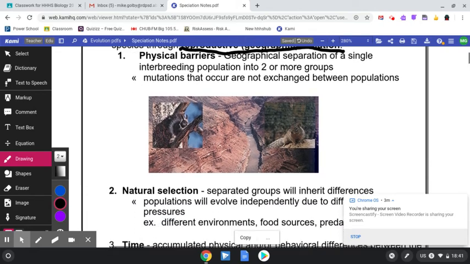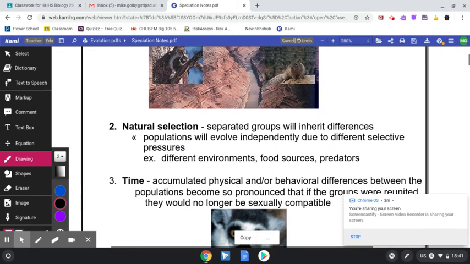Also, natural selection. This was Darwin's theory. Separating groups makes them inherit differences. And once again, only the strong will survive, through evolution and different pressures from the environment, like food sources, for example, and different predators.